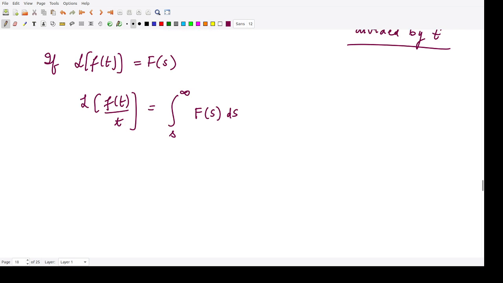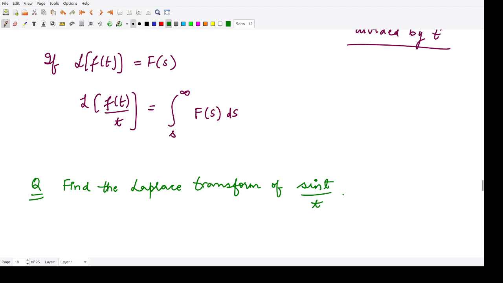So suppose we have this question. The question is, find the Laplace transform of sin t divided by t.